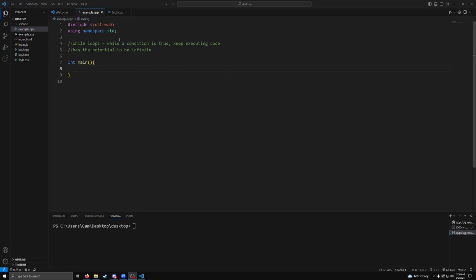All right, let's talk about while loops. Now, while loops, a good way to remember them is they're basically if statements that check if a condition is true, and if so, they will keep executing code over and over. They also have the potential to be infinite, unlike if statements.